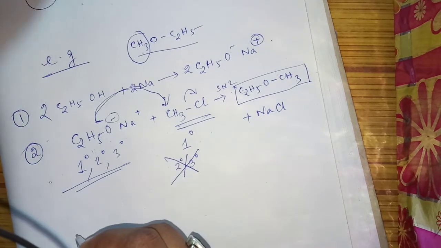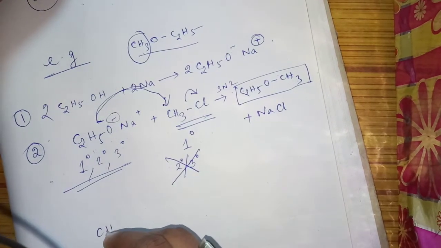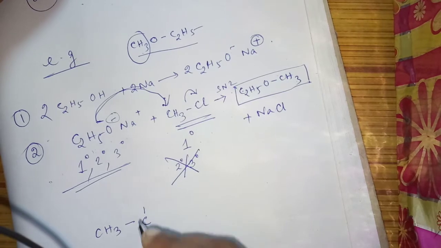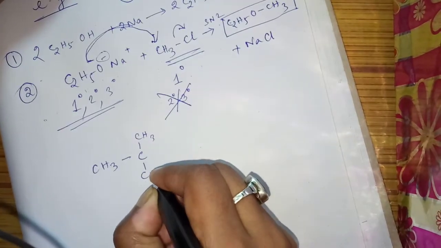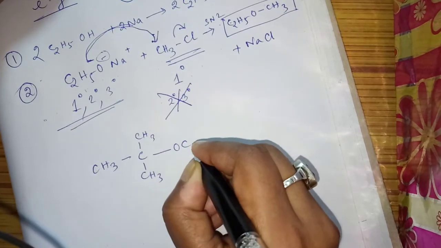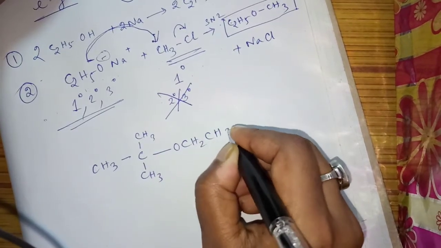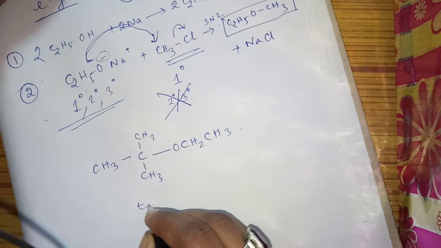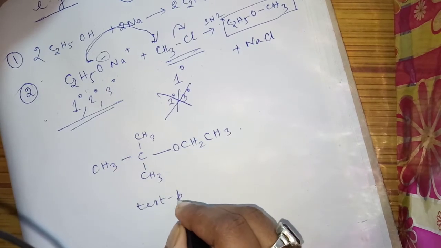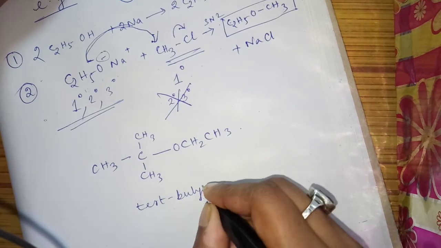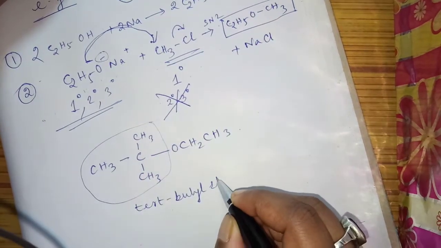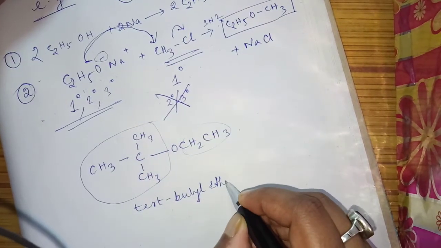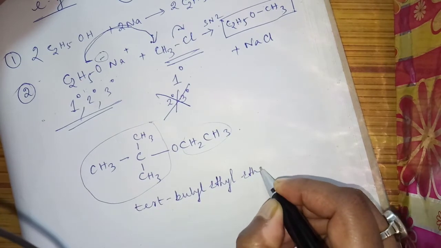As an example, suppose you want to prepare this compound: (CH3)3C-O-CH2CH3. This is the tertiary butyl group, this is the ethyl group, tertiary butyl ethyl ether.